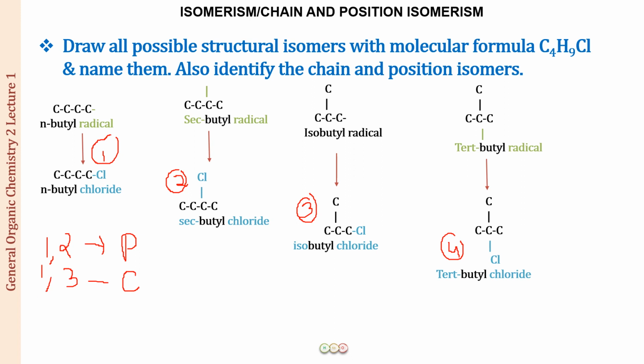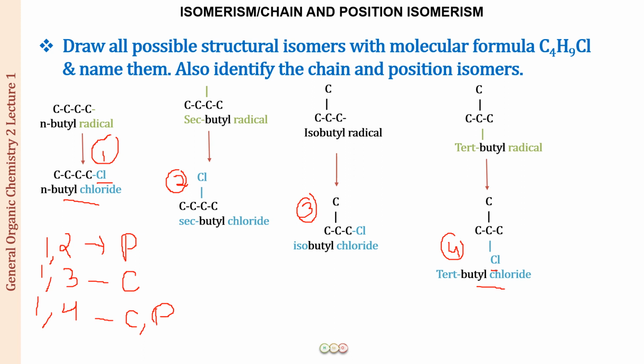Then we have 1 and 4. Now what are 1 and 4? If you look at both of them, this is a 4 carbon chain, this is a 3 carbon chain. So this is a chain isomer. But now if you look at chlorine position number 1 and chlorine position number 2, these are position isomers as well, right? So these are both, well, not.